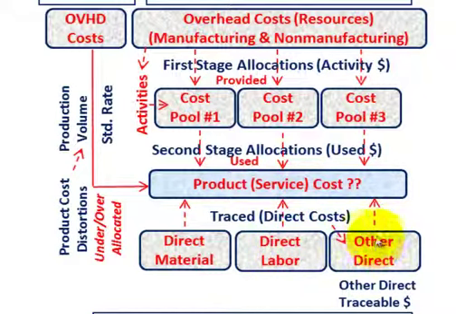But the other thing with ABC costing is there are other direct costs that we attempt to trace into our product, or try to identify, such as maybe a setup cost for a production run that's going through the factory for a particular product. We could set that up as another direct cost. With traditional costing, we probably would have thrown some of these other direct costs just into our overhead costs. So again, we would be misapplying it based on the particular product we're using here.